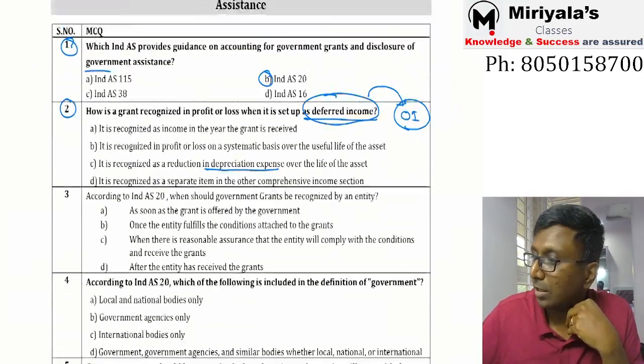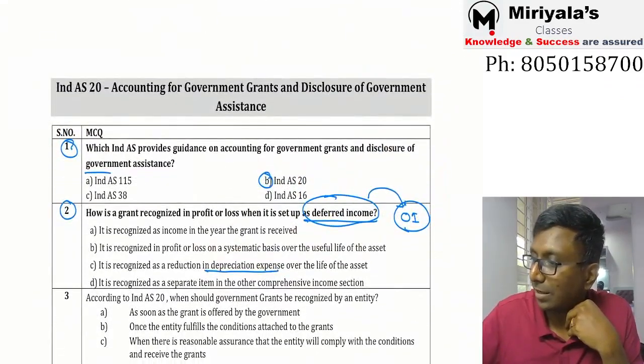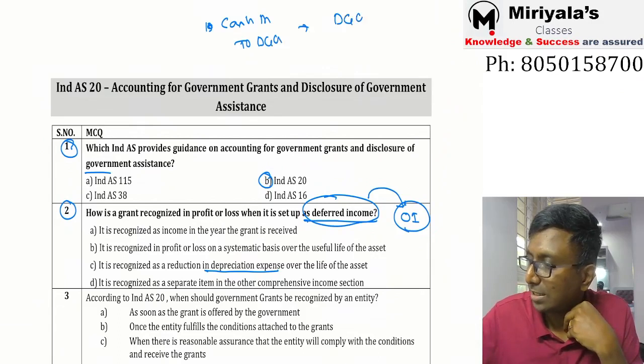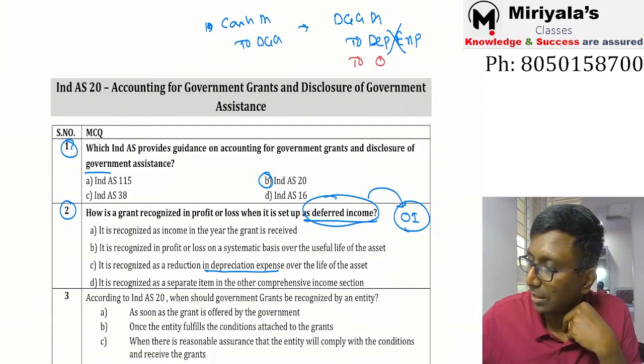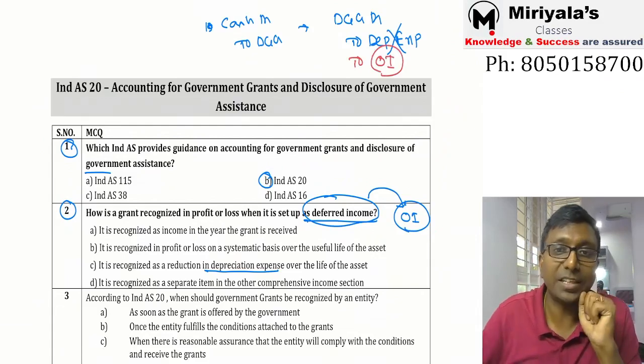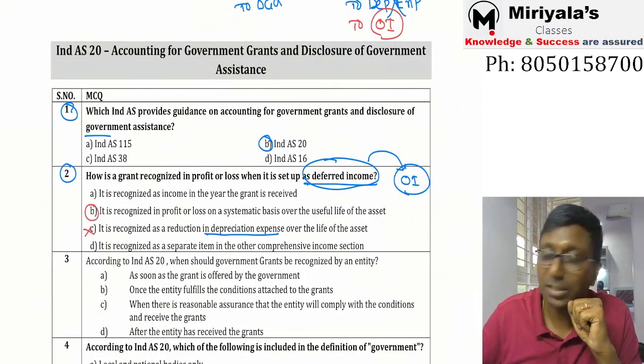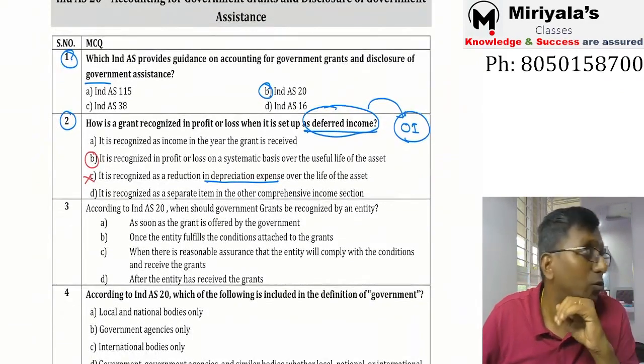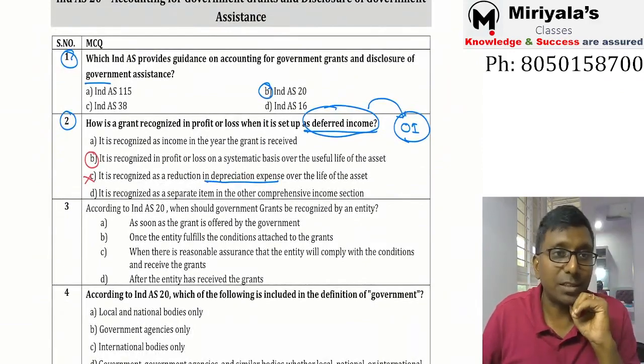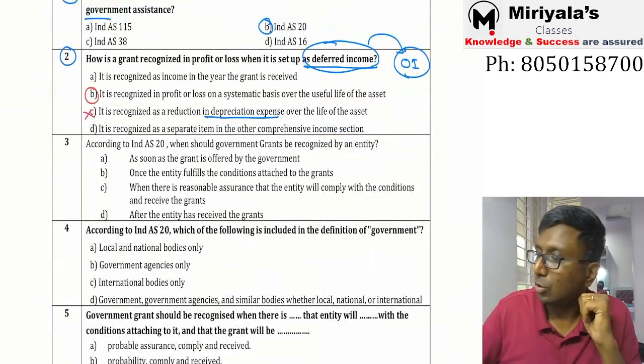You understood my point? Suppose I have received some government grant, I will record it like I have received cash. Cash account debit, credit to what? DGG will be recorded. Next entry, what do you do? DGG account debit, and credit to depreciation expenditure, that is what they are trying to tell here, which is obviously not correct. So what is correct, my dear? To other income you are supposed to disclose. That is the reason C is not correct. So B is obviously correct. It will be systematic over the useful life of the asset. Agree? Done. So the third bit.